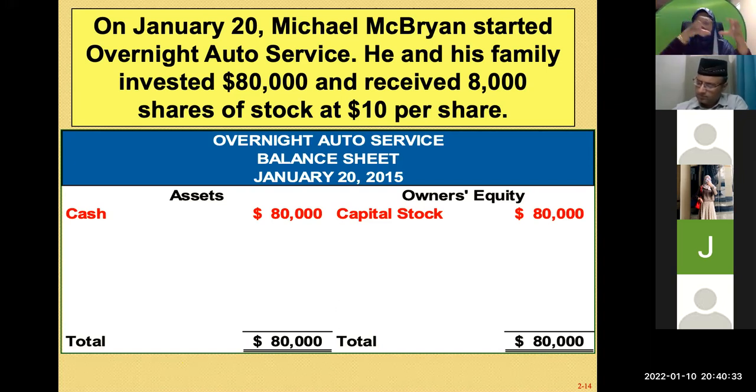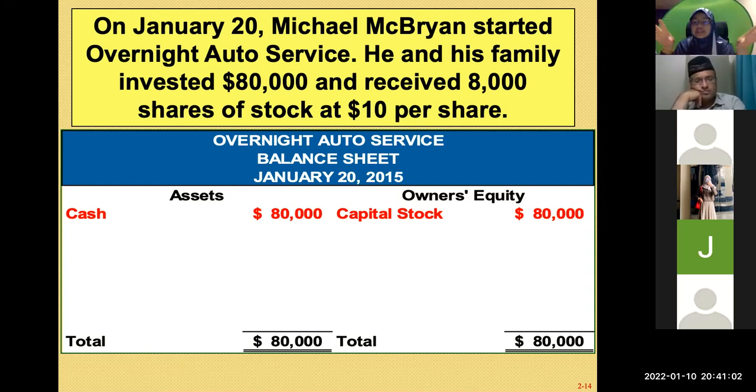So when you put money into the company, the owners will receive shares. Later you receive dividends based on the shares that you have in the company. Is that clear? All right. Just to be clear, is it owner equity also profit for the company? No. Is it considered a profit? No. Later we look at the retained earnings. Okay. Yeah. So here we have the capital stock.